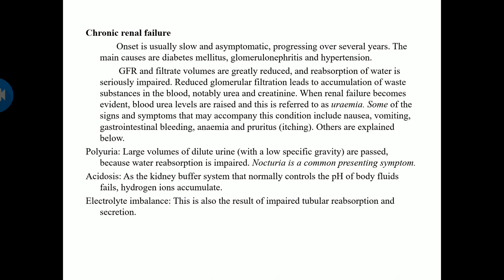Some of the signs and symptoms that may accompany this condition are nausea, vomiting, GIT bleeding, anemia, pruritus, and others explained below. Polyuria will be there: large volumes of diluted urine will be passed because reabsorption is impaired. Nocturia means there will be more urination during the night time. Acidosis: as a result, the kidney buffer system that normally controls the pH of body fluids fails, so there will be accumulation of hydrogen ions. Electrolyte imbalance is also a result of impaired tubular reabsorption and secretion.